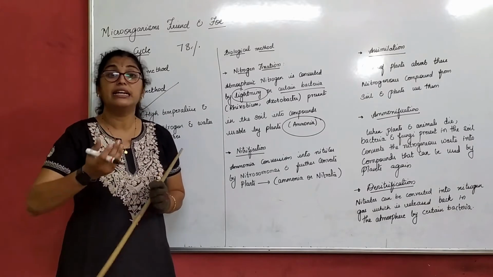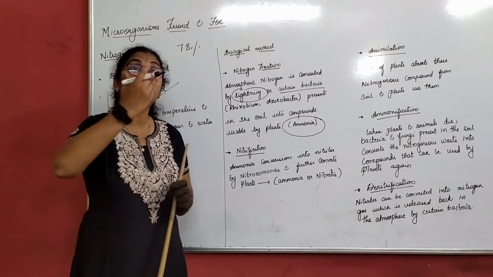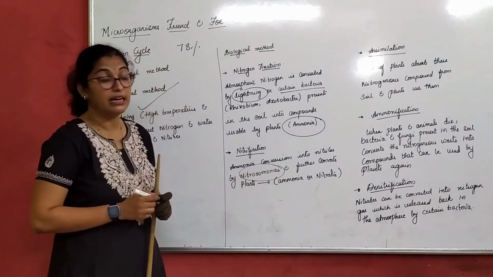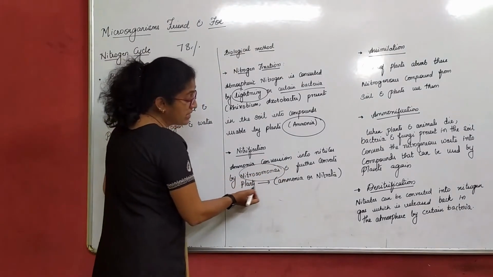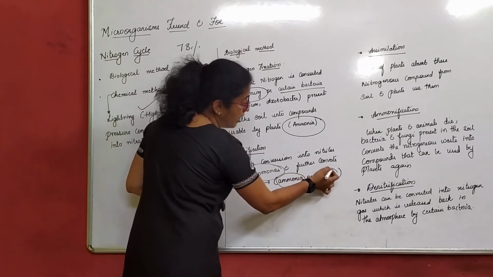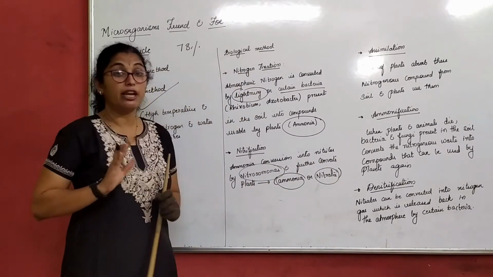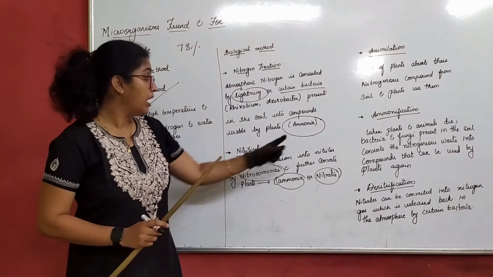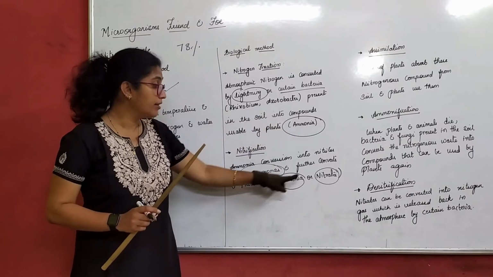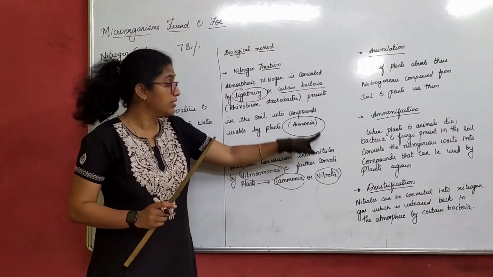Ammonia which is there is consumed, but that goes for a further conversion by nitrosomonas bacteria again. So plants can readily consume ammonia or nitrates. They cannot consume it in any other form. Either they consume it in ammonia form, one step here, or they consume it in the form of nitrates.